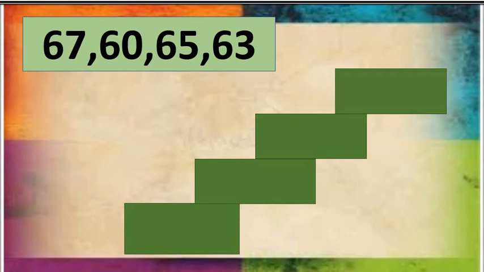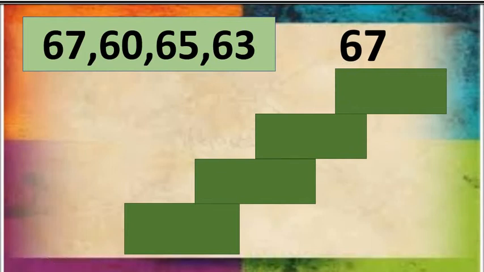As this is the revision and you all are familiar with this, what should I do if I want to arrange these numbers in descending order? Okay, let me explain again. If I want to arrange these numbers in descending or decreasing order, first of all I have to find out the biggest number among the given numbers. Look here, which is the biggest number, my dear? It is number 67. So first we have to write number 67.